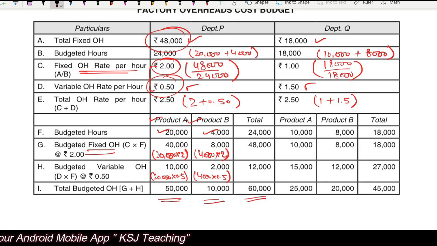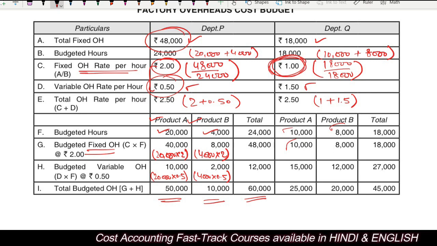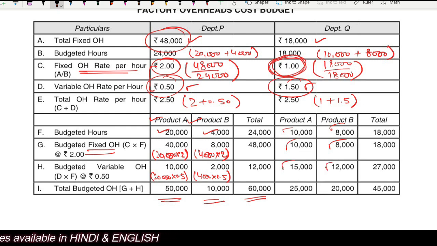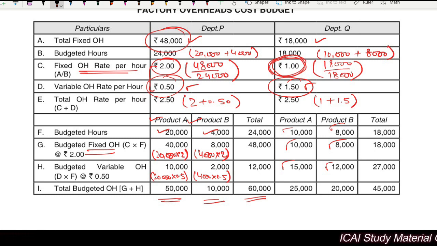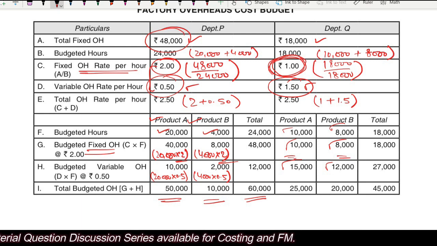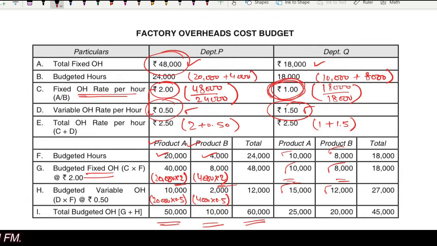Total is 60,000, right? Similarly, in department Q, when we talk about product A, budgeted hours is given, fixed overheads multiplied by 1 here, not 2, because in department Q the rate is 1, right? So 1 here and 1.5 for the variable overheads. Be careful that in department P it is 2 rupees, the absorption rate, and in department Q it is 1 rupee. So do it accordingly. Sometimes in the exam we are in a hurry. What we do? 2 here multiplied by 2 here. Sir, question solve and get a 0. So be very careful about the absorption rates, right? So this is about the fixed overheads cost budget.